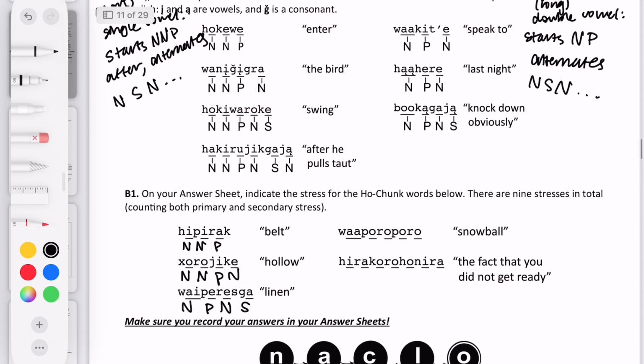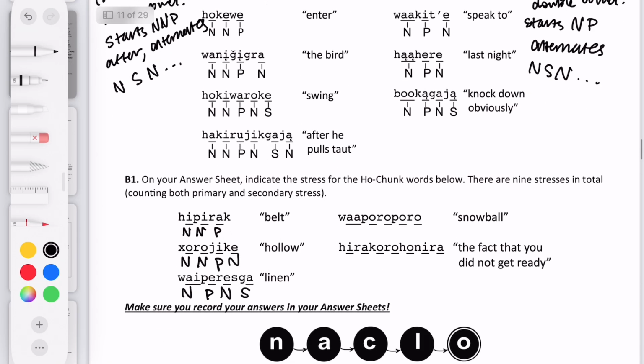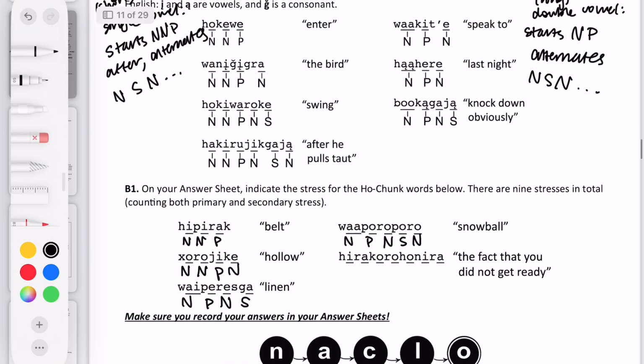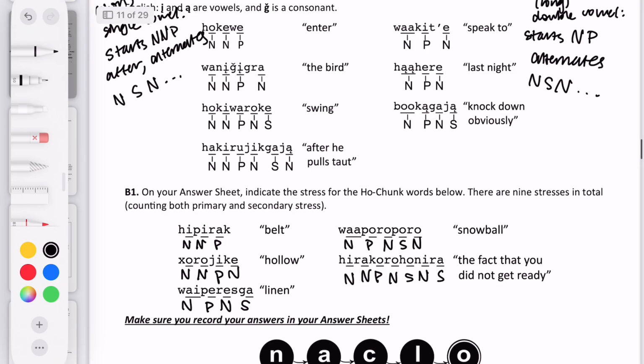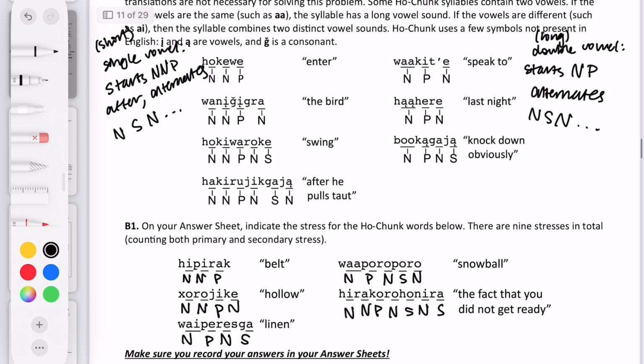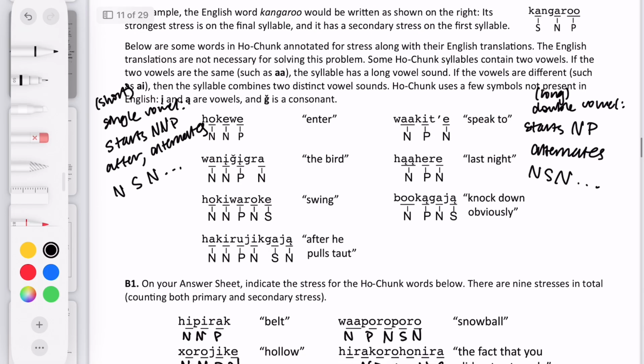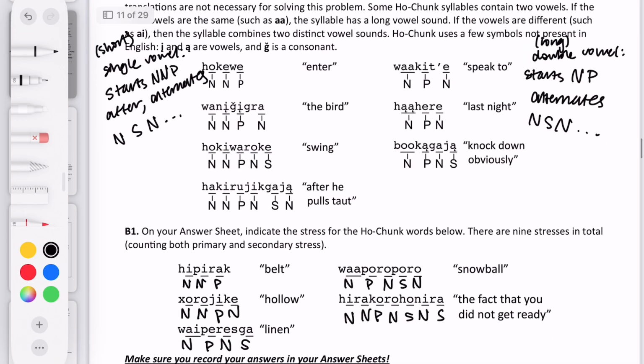Okay, next word starts with a double vowel, so we would put in the NP and then they alternate NSN, so we can just write that in. Okay, now for the last one, that's just a lot of short vowels, so we'll write in the pattern for short vowels, which is N and P, and then you alternate NSN for the rest of the word. NS, NS. And I think that's the answers, and it's a pretty short problem, so there's only one kind of exercise you have to do.